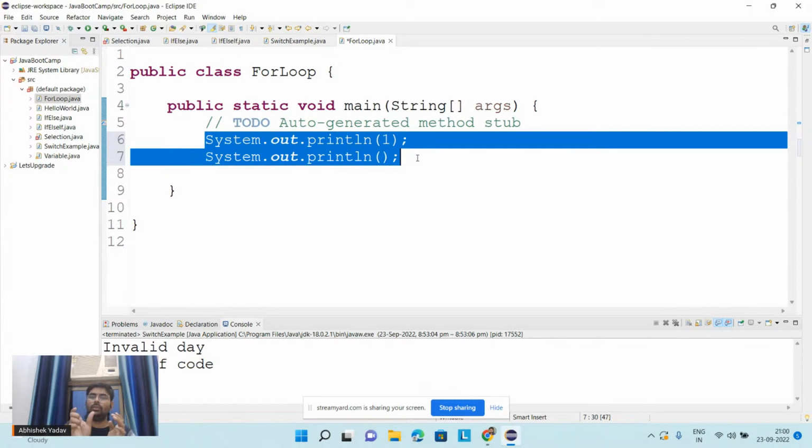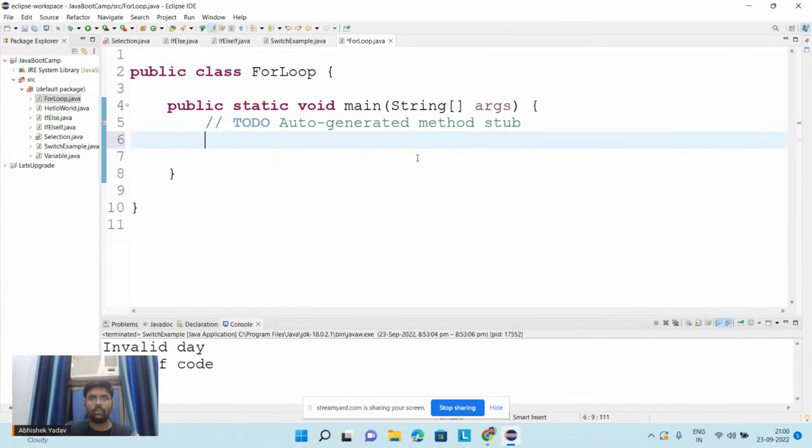If you have to execute a group of code again and again, you can go for a for loop. I will write here a for loop, and I have to print numbers from 1 to 10. So I will start.